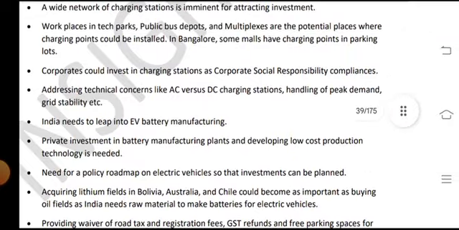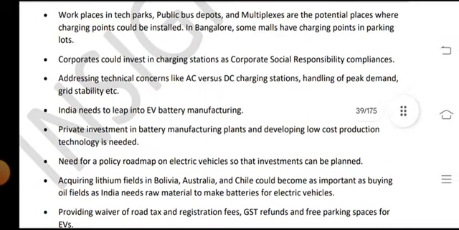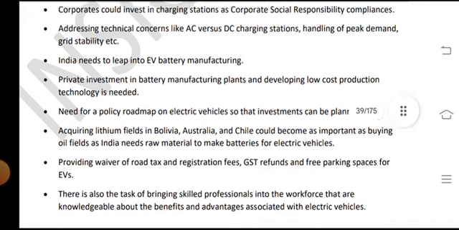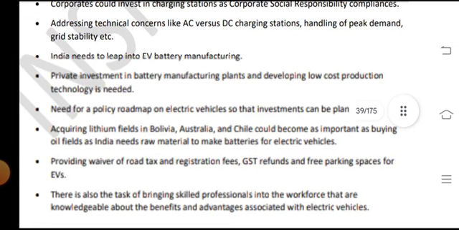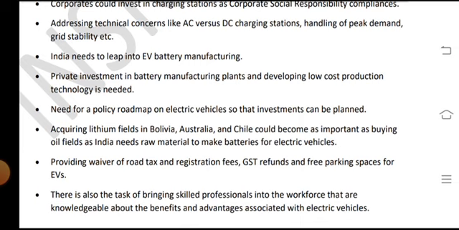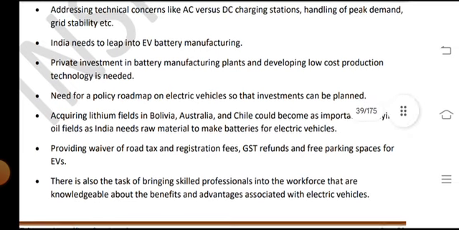Public bus depots and multiplexes are potential places where charging points could be installed. In Bengaluru, some malls have charging points in the parking lots, and corporates could invest in charging stations as part of corporate social responsibility, while addressing technical concerns like AC versus DC charging stations and handling of peak demand and grid stability, etc.